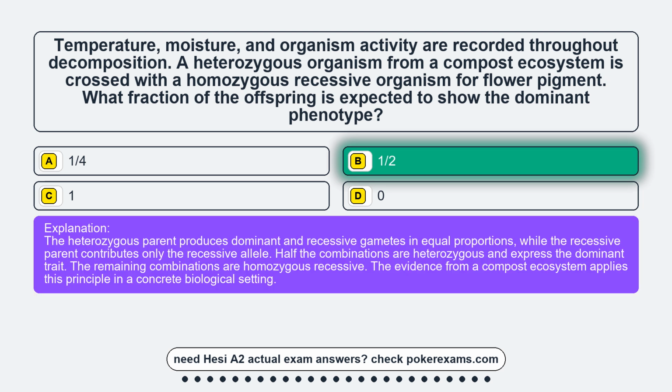The heterozygous parent produces dominant and recessive gametes in equal proportions, while the recessive parent contributes only the recessive allele. Half the combinations are heterozygous and express the dominant trait. The remaining combinations are homozygous recessive. The evidence from a compost ecosystem applies this principle in a concrete biological setting.